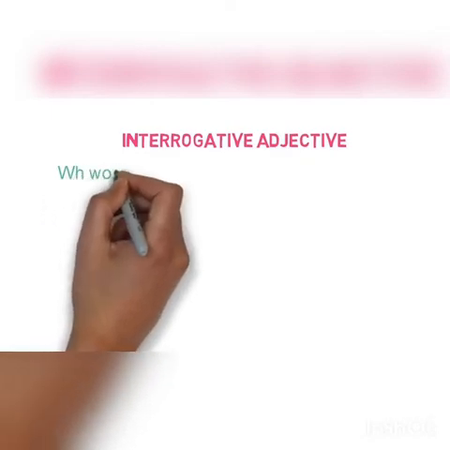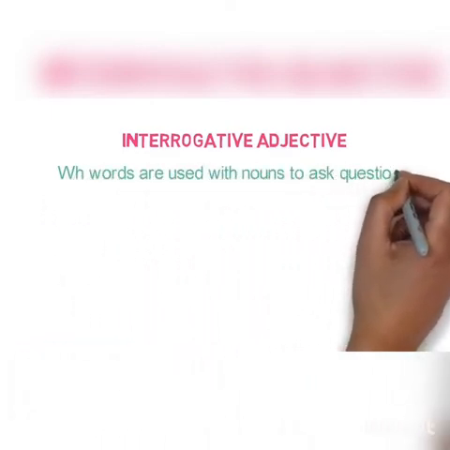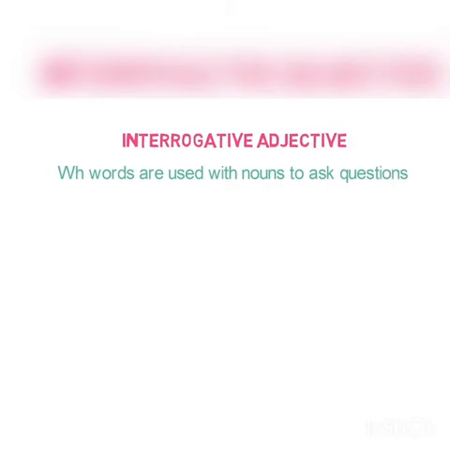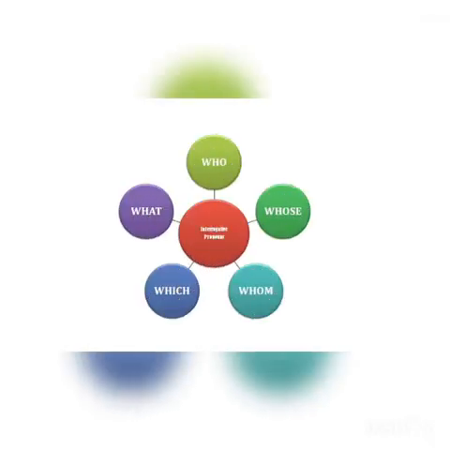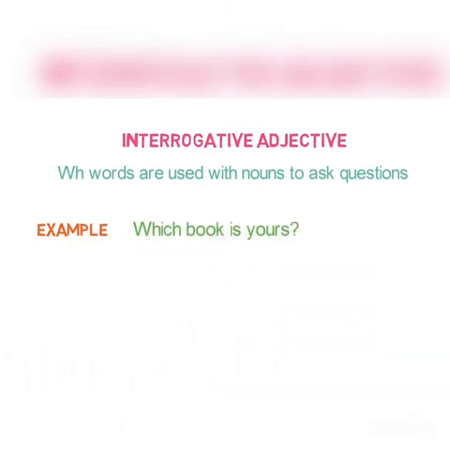These are WH words which are used with nouns to ask questions. Now what are WH words? WH words include who, whom, whose, which and what. For example, which book is yours? Here, which is used before book and is asking question. So, it is an interrogative adjective.